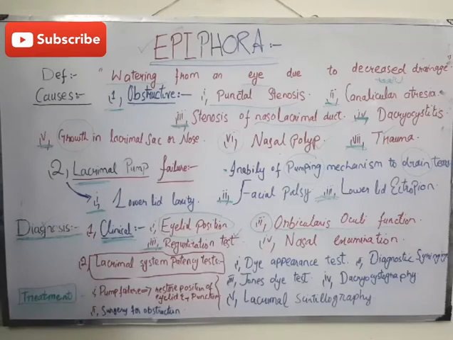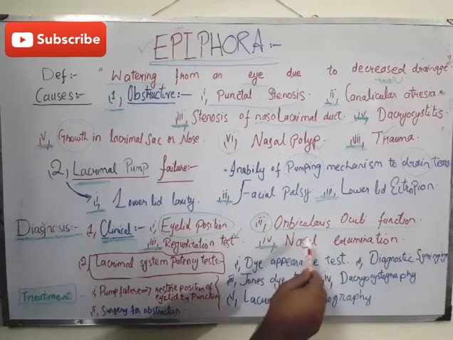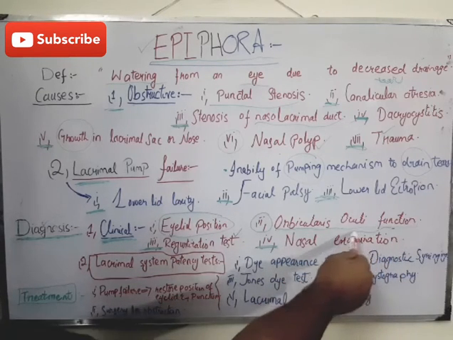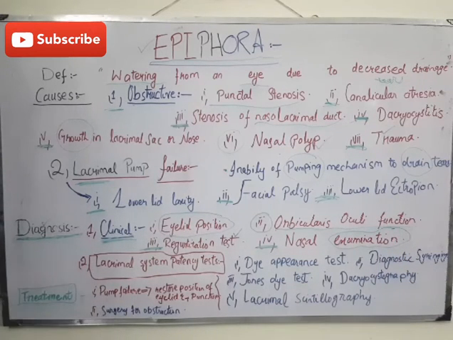If the tears come out from the puncta, it means there is an obstruction. And fourth one is nasal examination, and it tells us about the nasal polyps that obstruct the lacrimal drainage system.